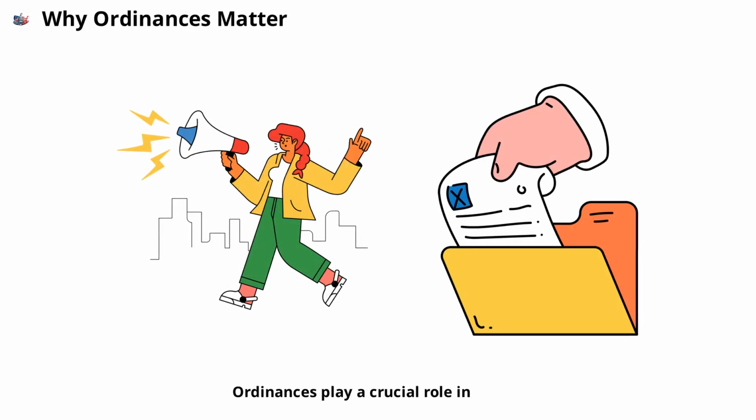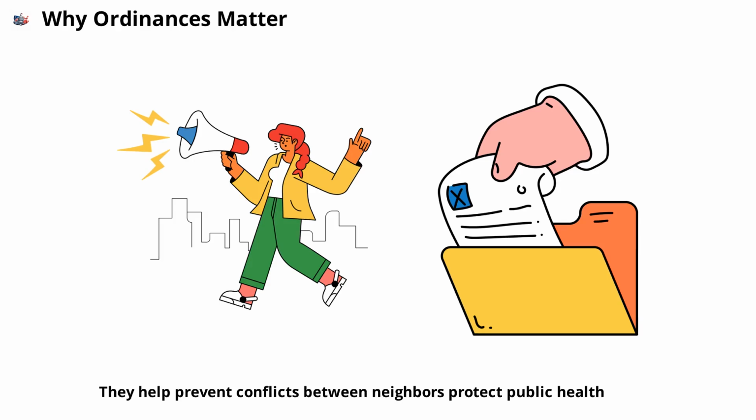Ordinances play a crucial role in maintaining order and safety within a city. They help prevent conflicts between neighbors, protect public health, and ensure that the city remains a pleasant place to live. Without ordinances, there would be little guidance on how to handle issues like property maintenance, noise, or traffic. These local laws provide a framework for resolving disputes and promoting harmony in the community.